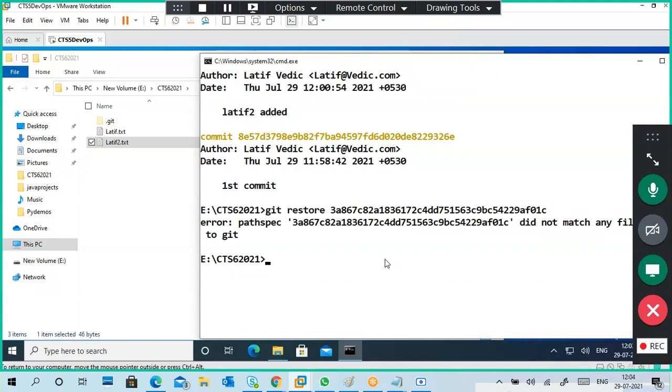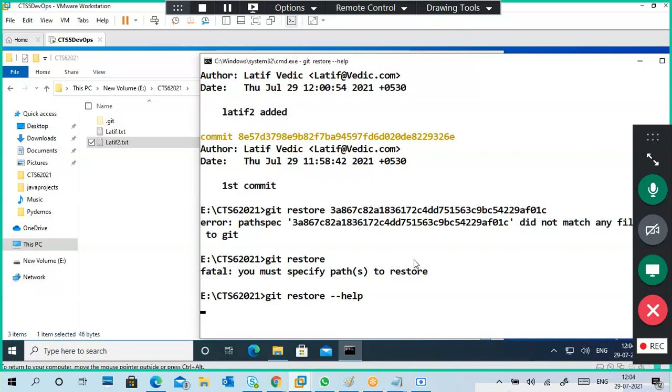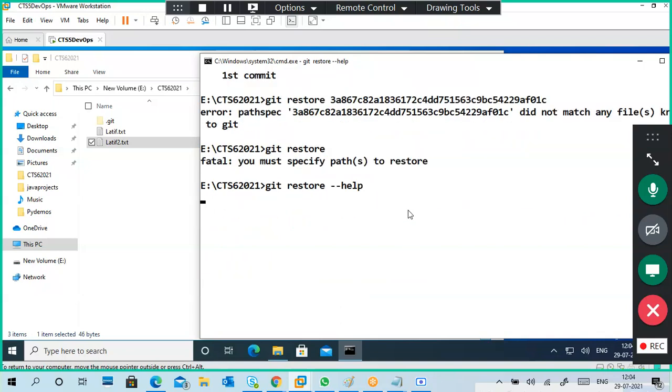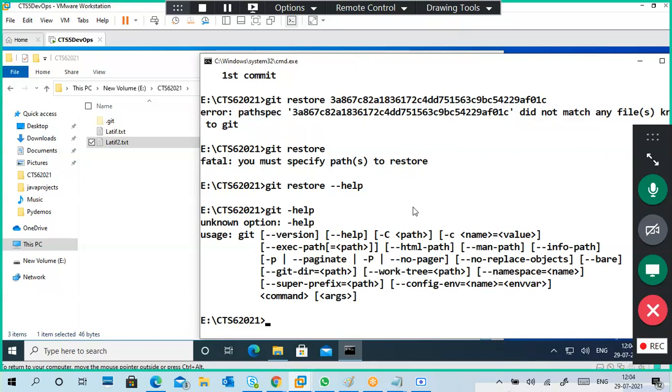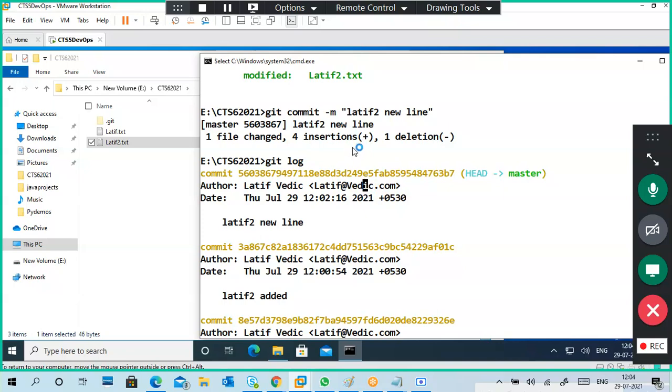It is giving an error, not matched with any file. Okay, so git restore. It wants a path. I gave a path. So you can go to help, then it will tell you what to do. Execution path. Or we'll go to the previous one.